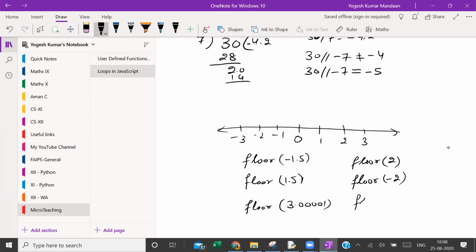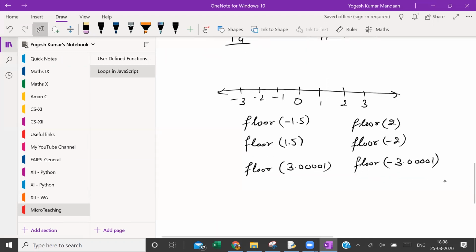What is the floor of minus 3.00? One more example. What is the floor of 2.9999? And what is the floor of minus 2.9? Okay. What is the floor of minus 1.5?